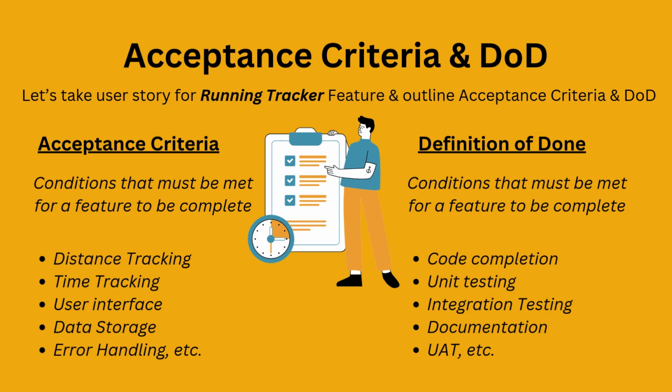The data storage feature should also be incorporated, where users should be able to access the history log for previous runs, and so on. Meanwhile, the definition of done is a checklist that the whole team agrees on for when a story or feature is fully finished. A few examples of definition of done can be code completion, unit testing, integration testing, documentation, and UAT.